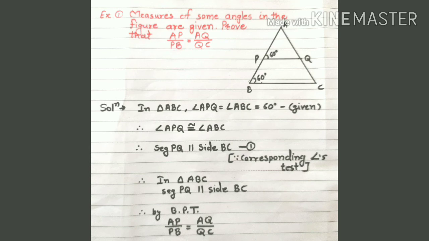Reason is corresponding angles test. Therefore in triangle ABC, segment PQ is parallel to side BC, and therefore by the theorem of BPT or basic proportionality theorem, AP divided by PB is equal to AQ divided by QC.